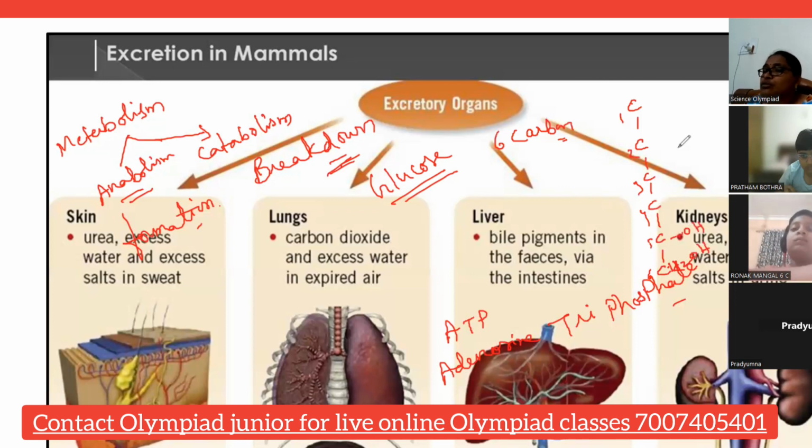Like that, glucose molecules are divided. The 6 carbon atoms of this glucose will be divided into 3 plus 3. So whatever glucose is formed will be broken down for the production of energy. Did you understand?